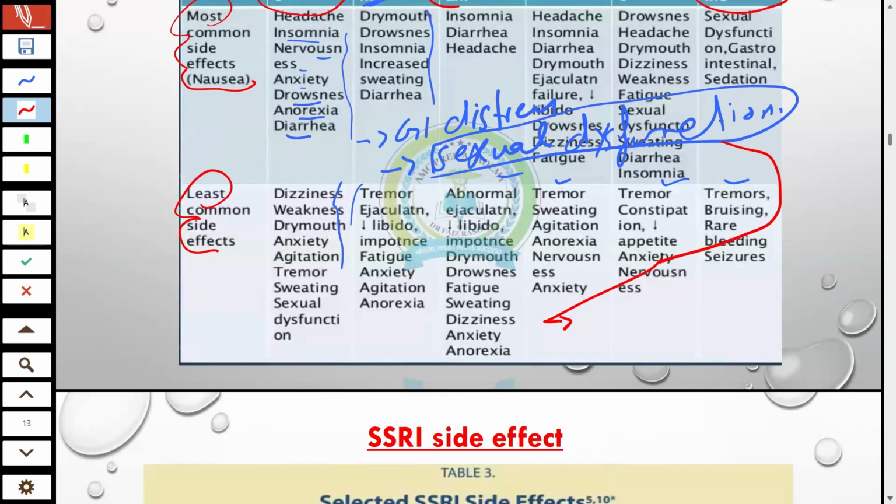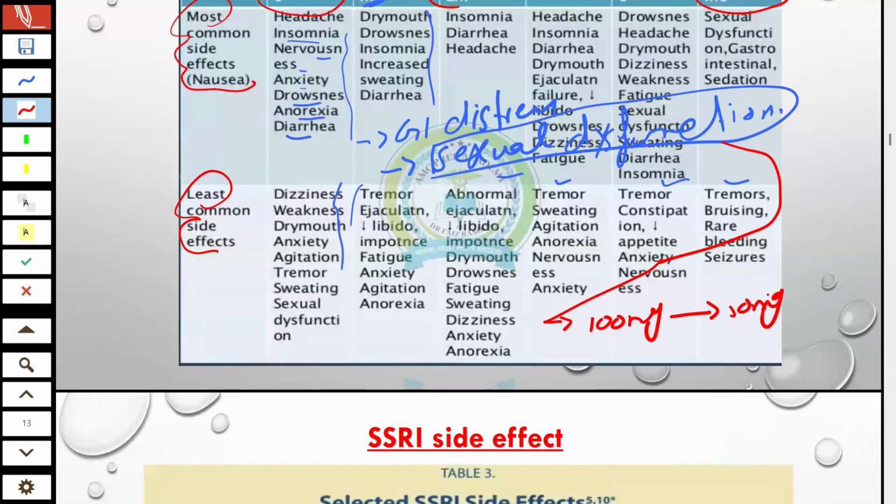For example, any SSRI patient on 100 mg, you will go for 50, then after some time 25 mg, then 12.5, and ultimately 0. Then you have to give the 3 to 4 day washout period, in which there is no drug taken by the patient.